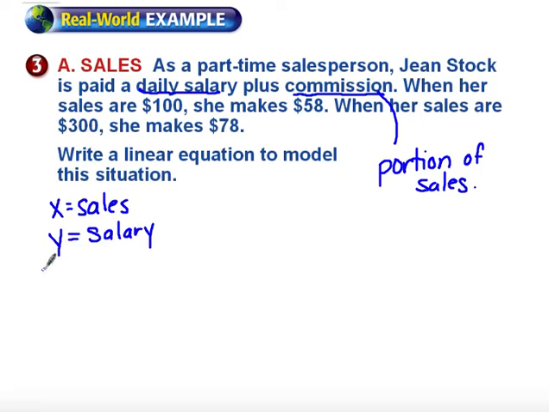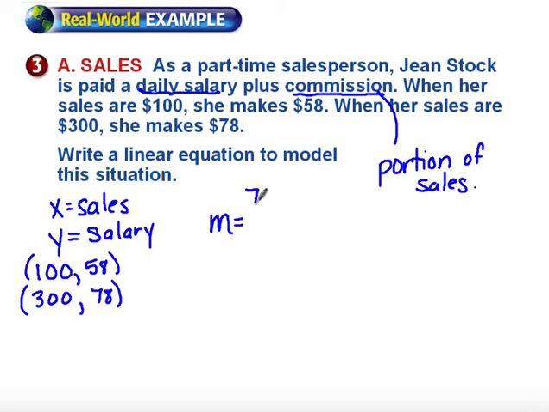All right, so I'm going to set up 2 ordered pairs. When her sales are $100, she makes $58. When her sales are $300, she makes $78. So from there, we're going to find the slope. We're going to take y sub 2 minus y sub 1 and divide that by x sub 2 minus x sub 1.